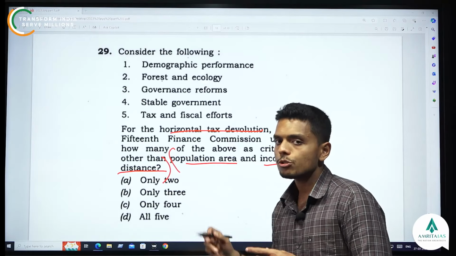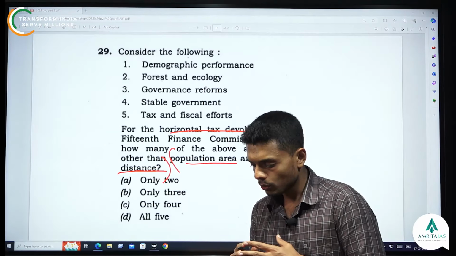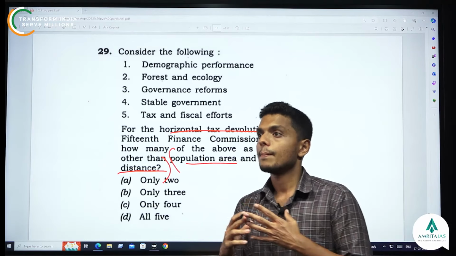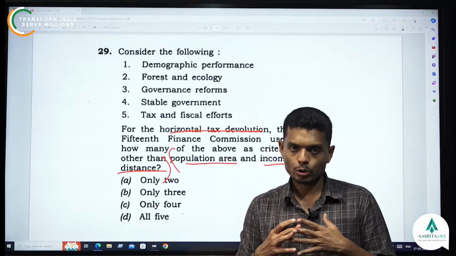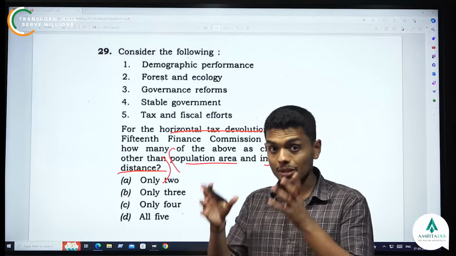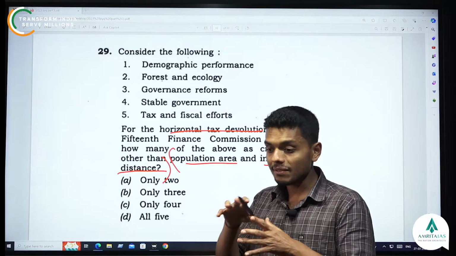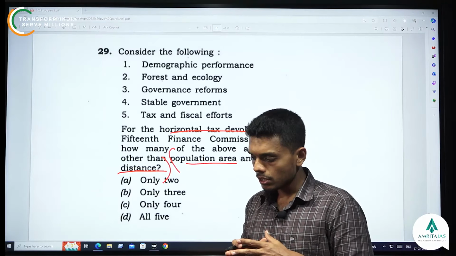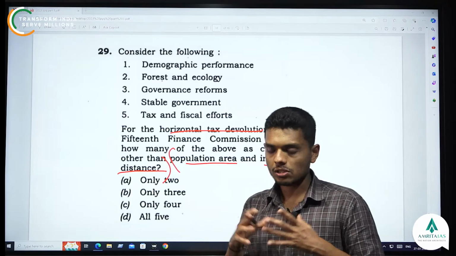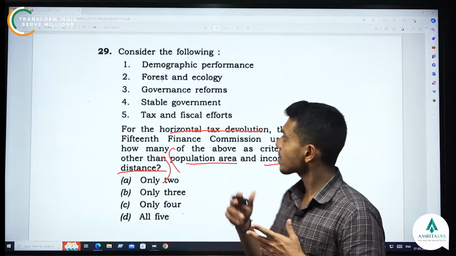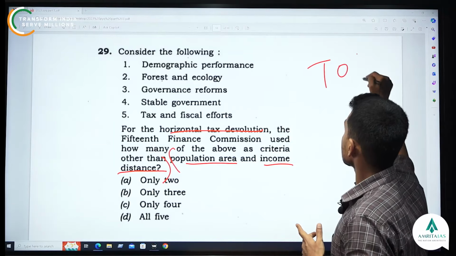See, this question is asking about the mechanism by which the Finance Commissions make a formula to govern how much money should be given to the states from the central government, from the divisible pool of taxes. So there should be a formula to give it, right? So the finance commissions which are set up come up with this formula, which is known as the terms of reference.